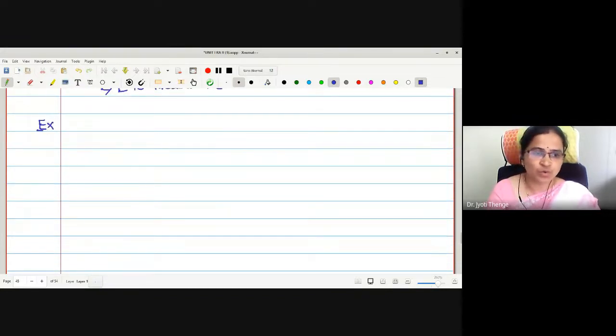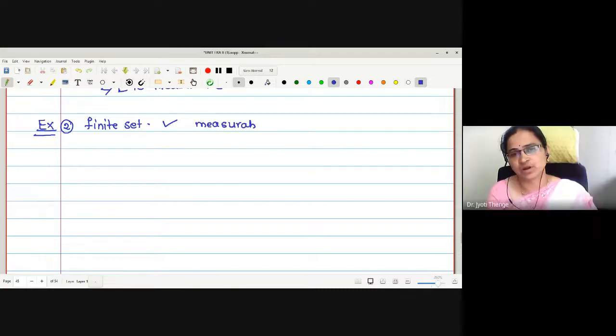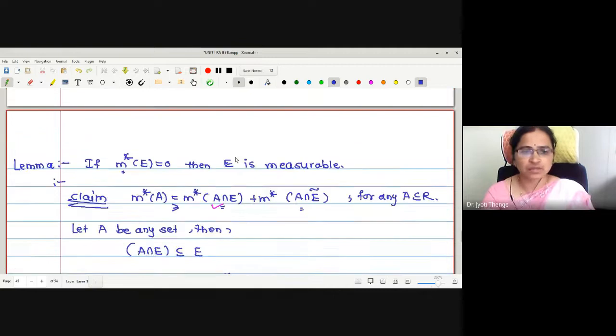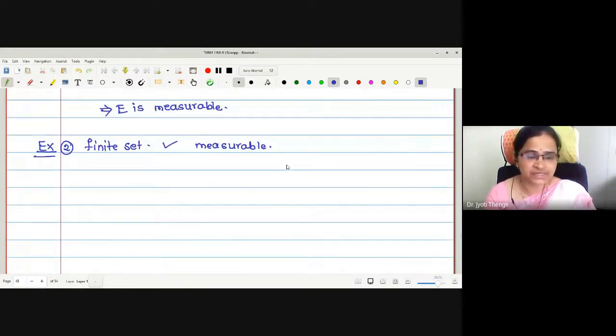Therefore, let us write more examples. Example 2 now. Empty set and set of real numbers we have seen. Therefore, may I write any finite set is also measurable? Now, which lemma were we using? This lemma: those sets whose outer measures are 0 are measurable sets. And we know outer measure of a finite set is 0 always. Therefore, this is measurable. Next, what have we discussed next? Singleton sets also, no?